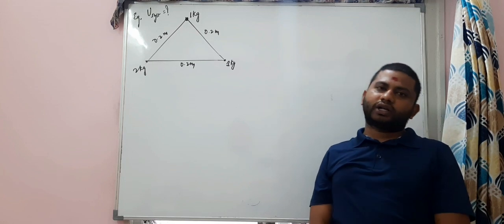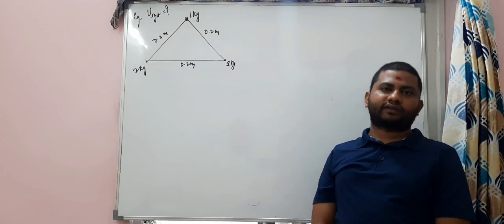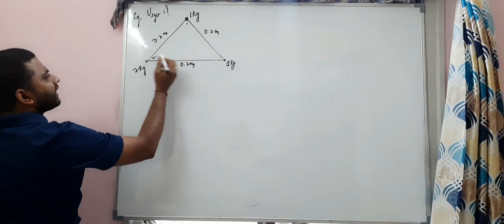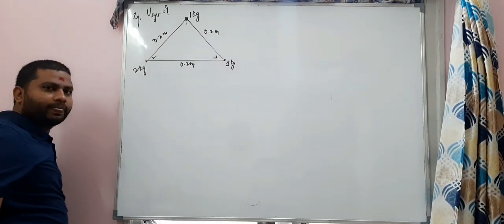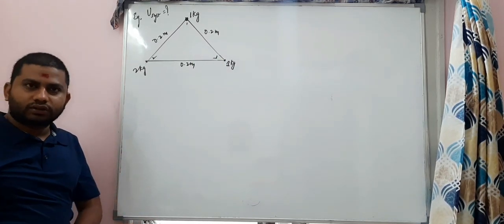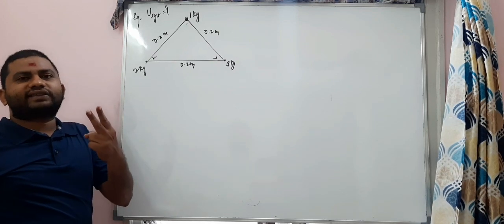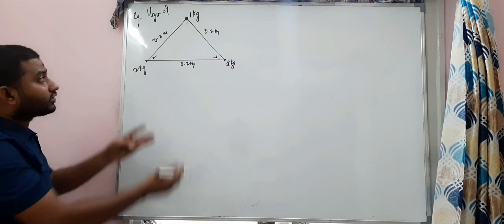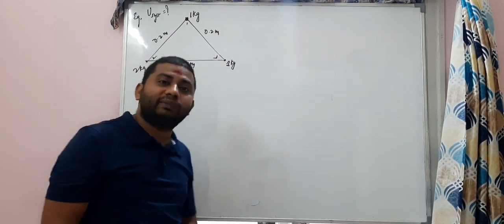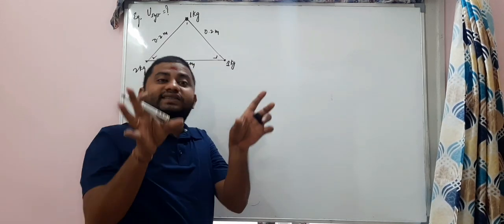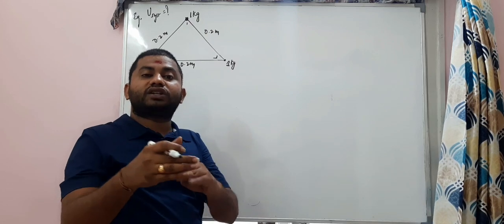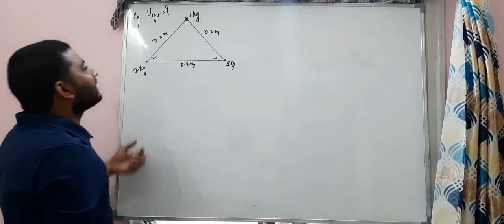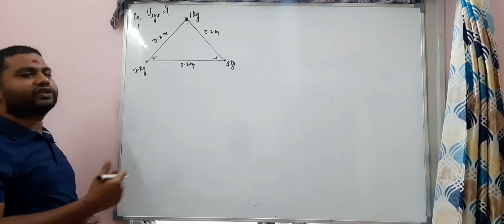I have told you already, to find the potential energy of the system, you have a first mass, a second mass and a third mass. You should see the combinations. Two methods are there to see the combinations easily. Because there are 3 masses, it's easy to find the combinations. When 6 masses are given, finding the combinations is very difficult. So follow these 2 methods.